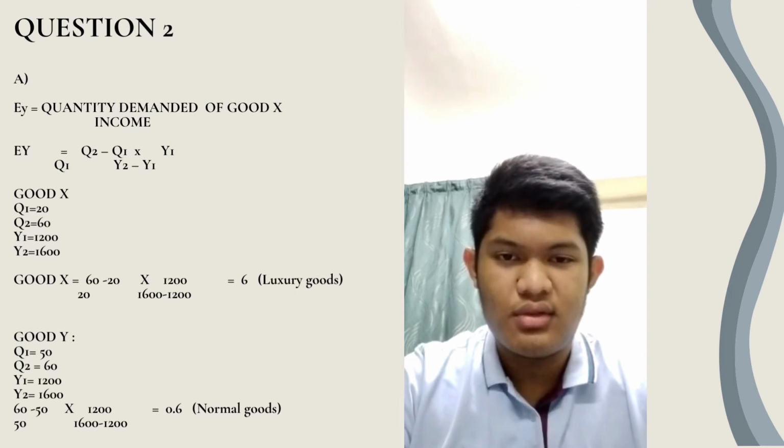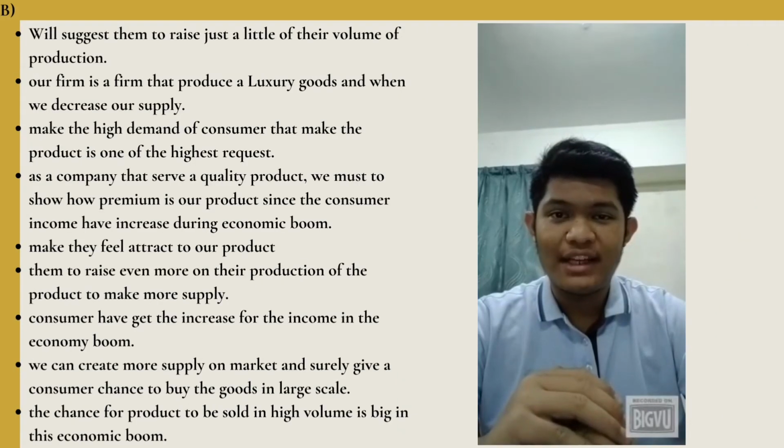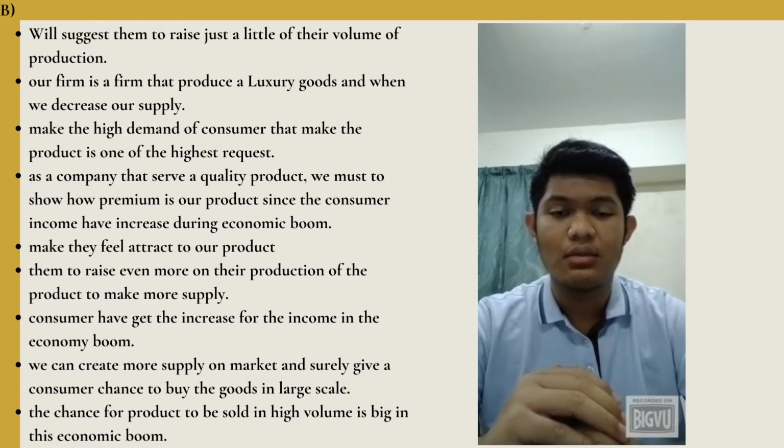B. If you work as an advisor for firm A that is good X and firm B that is good Y, when income of consumers increases during an economic boom, what is the best advice you should give to the firm owner for good X and good Y as to what to do with the volume of production? Should the firm raise their volume even more or just a little? Why? So if I work as an advisor for firm A that is good X, I would suggest them to raise just a little of their volume of production.